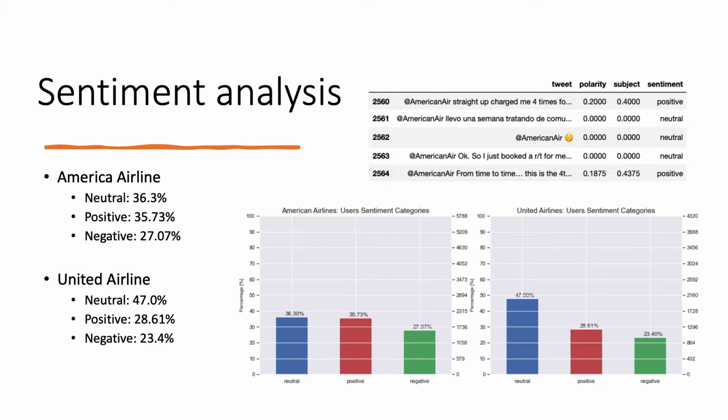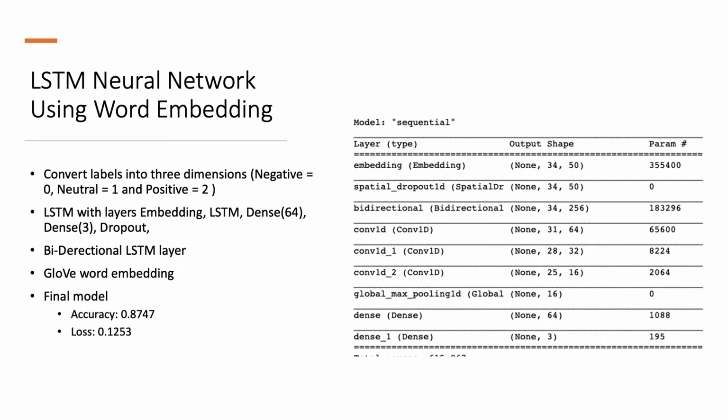The results show that there is a lower percentage of negative tweets in United Airlines, whereas a higher percentage of positive tweets in American Airlines. In general, customer service of United Airlines on Twitter performs slightly better than American Airlines between the period of November 8th to November 17th.